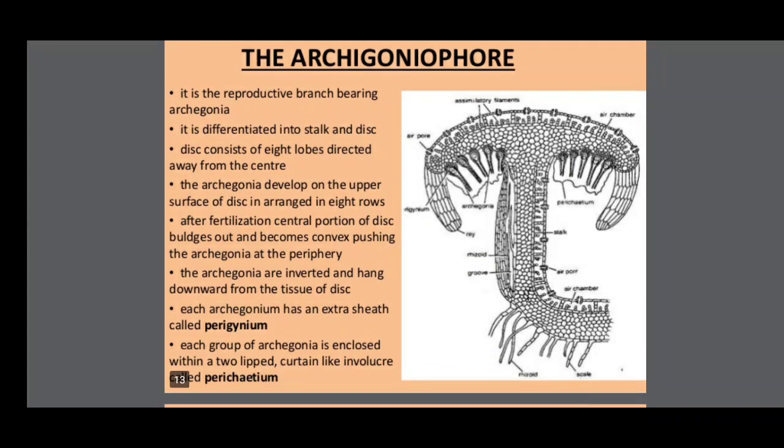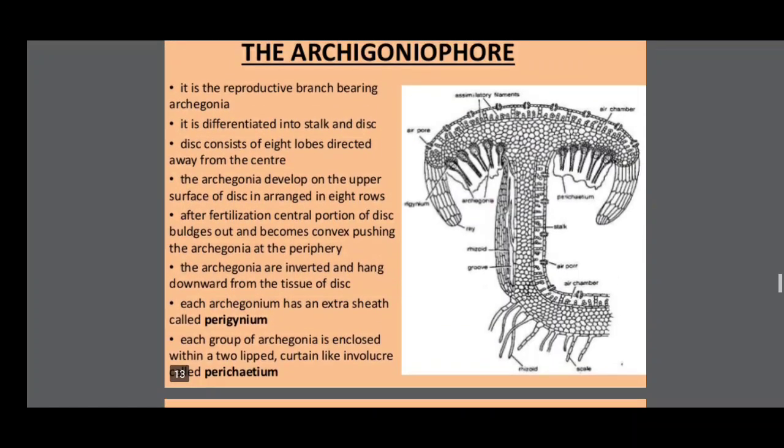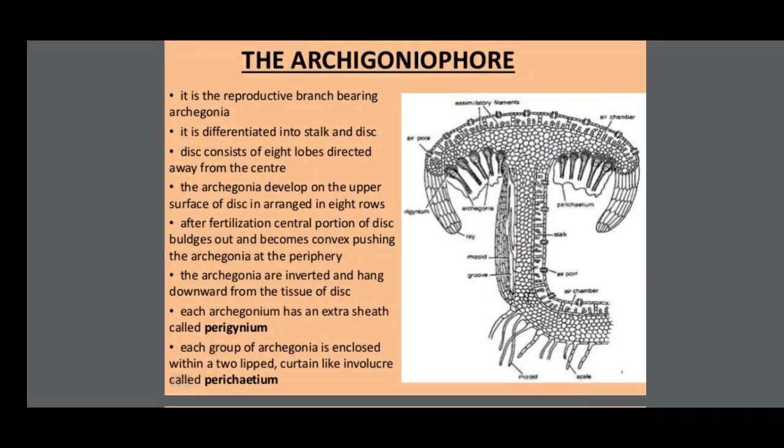Next, the archegoniophore. The archegoniophore, the female organ bearing branch, is the reproductive branch bearing archegonia. It differentiates into a stalk and a disc. The disc consists of 8 lobes directed away from the center. You see that? The archegonia develop on the upper surface of the disc and are arranged in 8 rows.